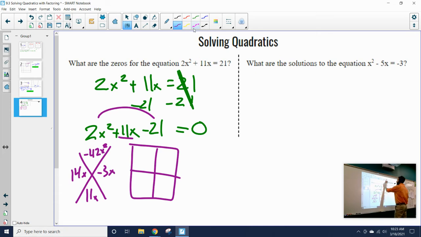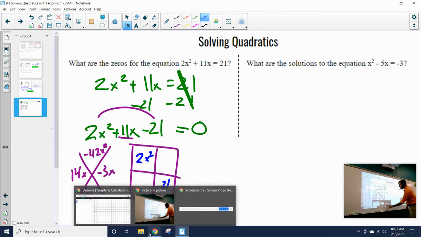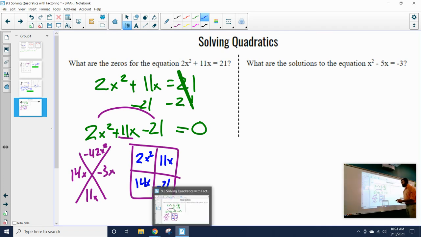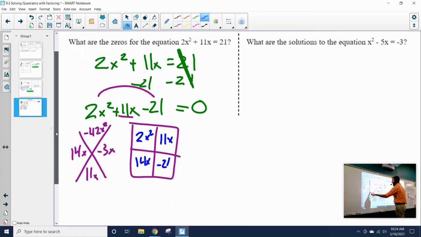From there, I can start filling in my box. I have a 2x squared and a negative 21 that's going to fill my first and my last. 14x and 11x are going to fill in the other two spots. So I'll put 14x and negative 3x. So now I just need to fill in the outside to get my two factors. Well, what are some numbers that are on the outside?